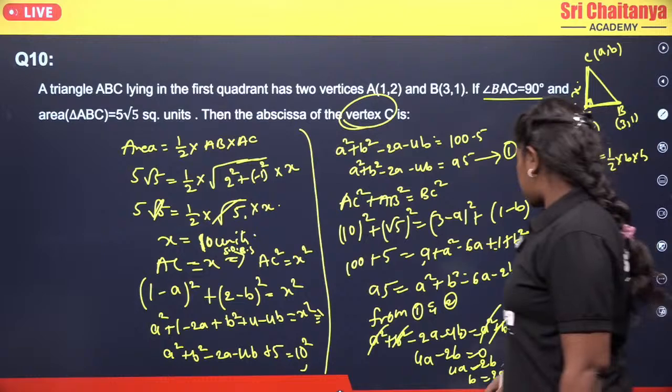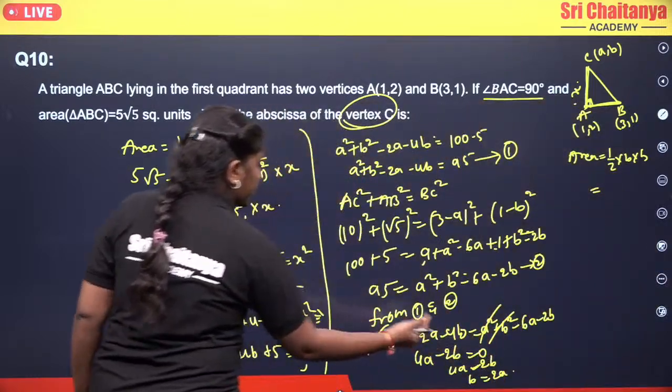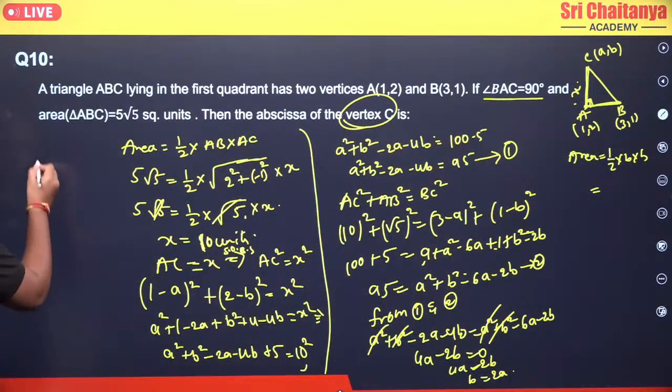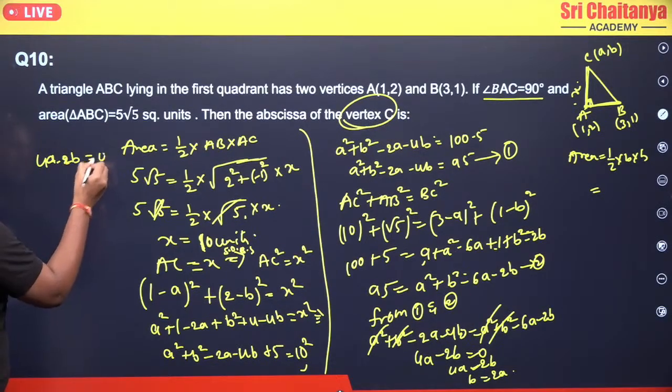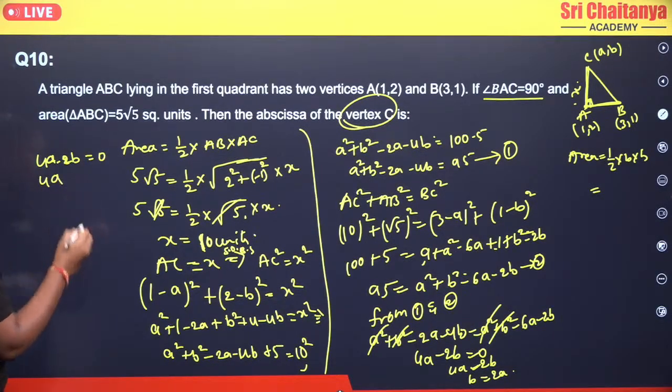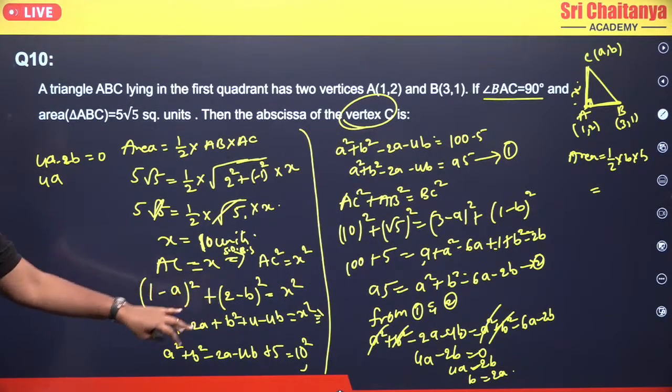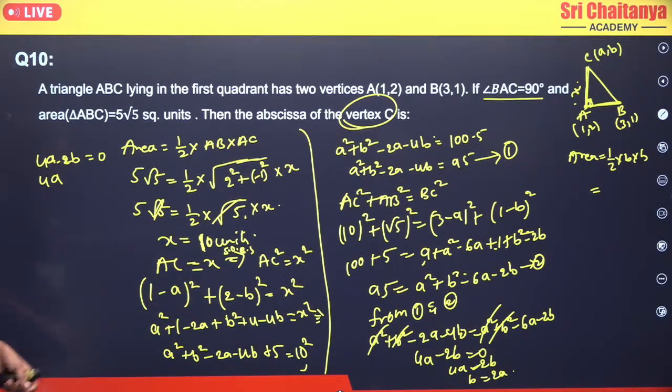Clear? Any doubt in this? So we got b equals 2a, but 4a minus 2b equals 0. So instead of solving that, you can take your b in any of the equations and simplify it.